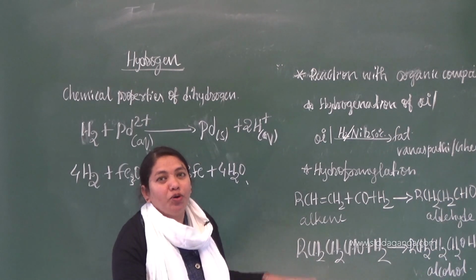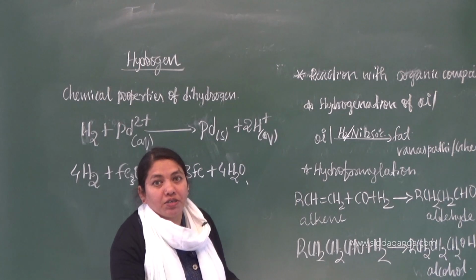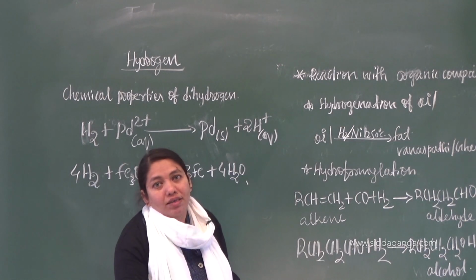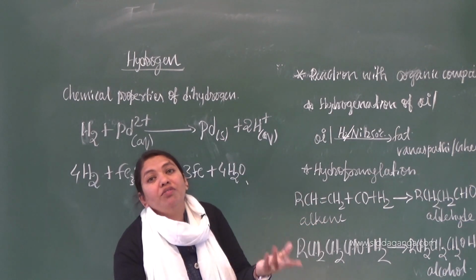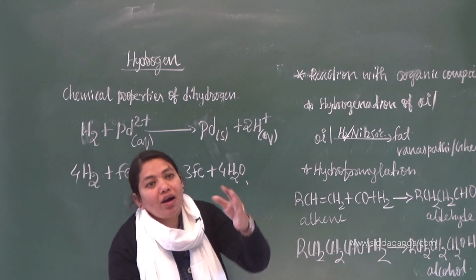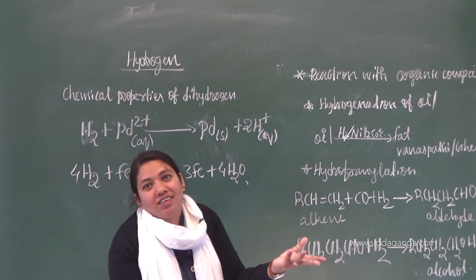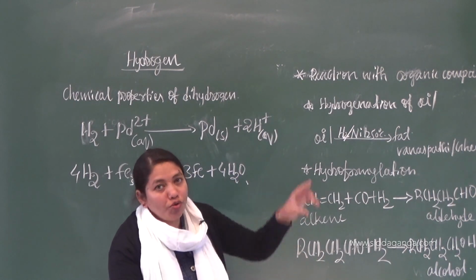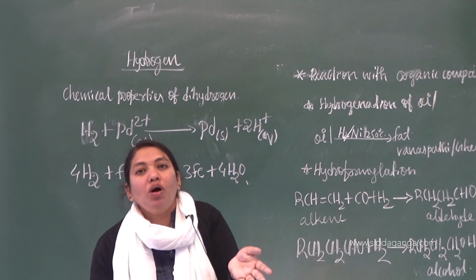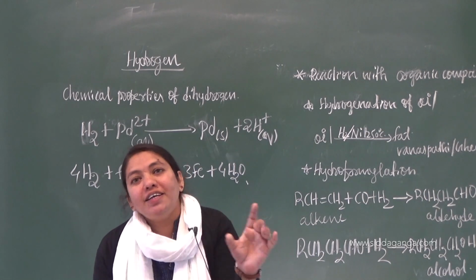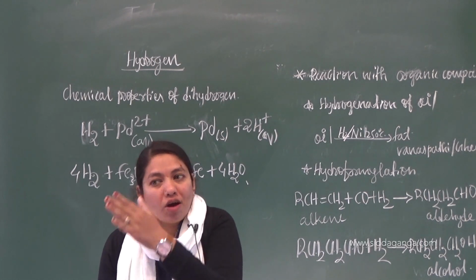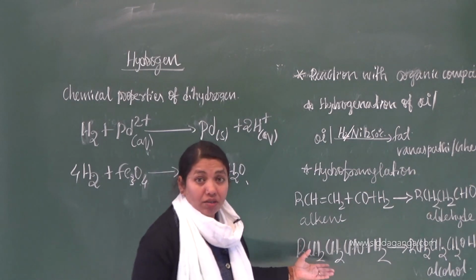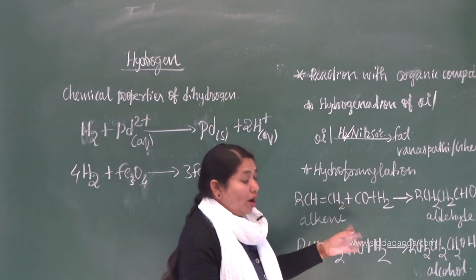That is a story. Very beautiful, that concept you are going to learn in organic chemistry. So we can convert alcohol to aldehyde, aldehyde to carboxylic acid. That is called oxidation. You can do the reverse also. Carboxylic acid to aldehyde, aldehyde to alcohol. Reduction it is, because you are removing oxygen and adding hydrogen. So if you go like this, alcohol, aldehyde, carboxylic acid, it is oxidation. If you go like this, carboxylic acid, aldehyde and alcohol, that is reduction. Aldehyde to alcohol is a reduction.